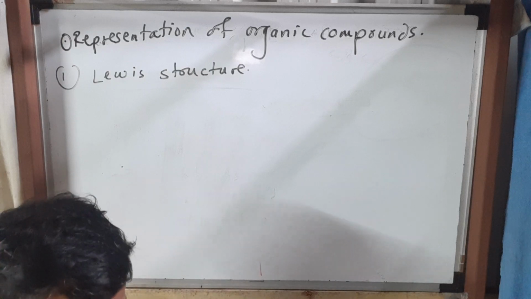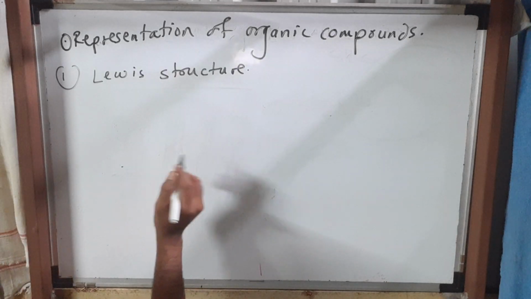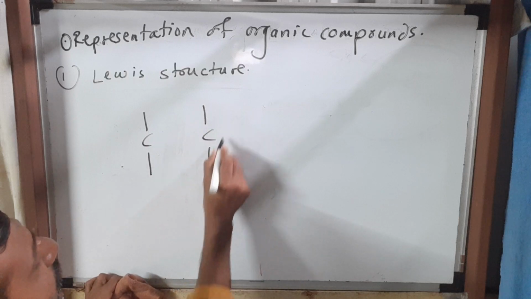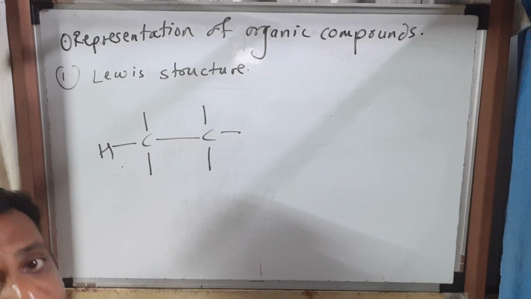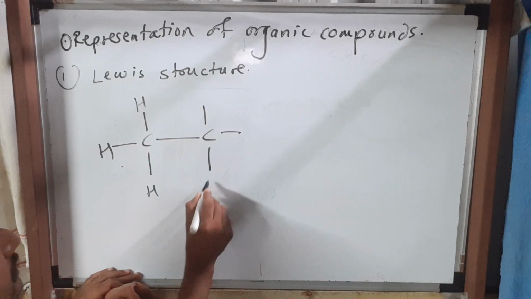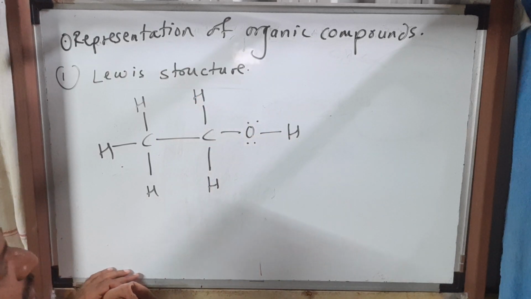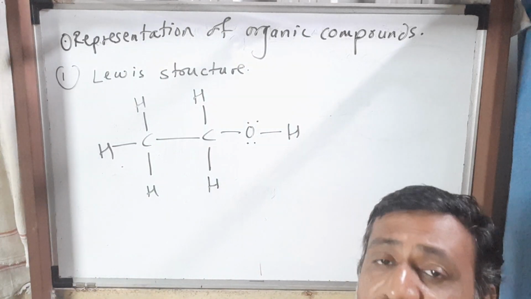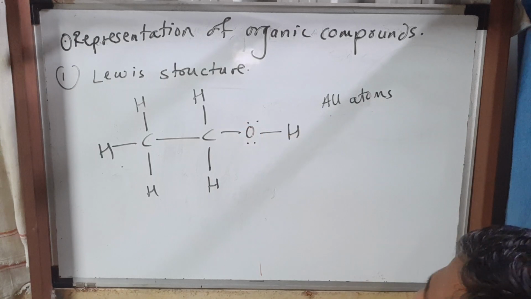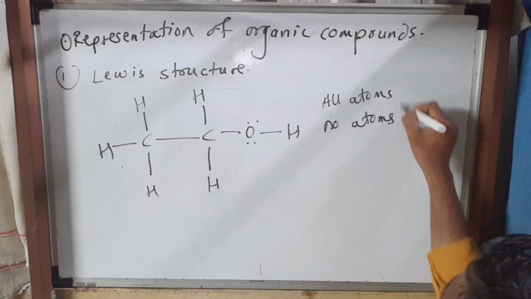Now organic compounds, Lewis structure. I'll give the example of ethanol. So ethanol C2H5OH, 2 carbon atoms. The valency of carbon is how much? The valency of carbon is 4. Around the carbon, 4 chemical bonds we have to show. So this is about the Lewis structure. In the Lewis structure, which information are we getting? We are getting all atoms, they are shown, then the number of atoms. Of course, in all cases these 2 points will be common.